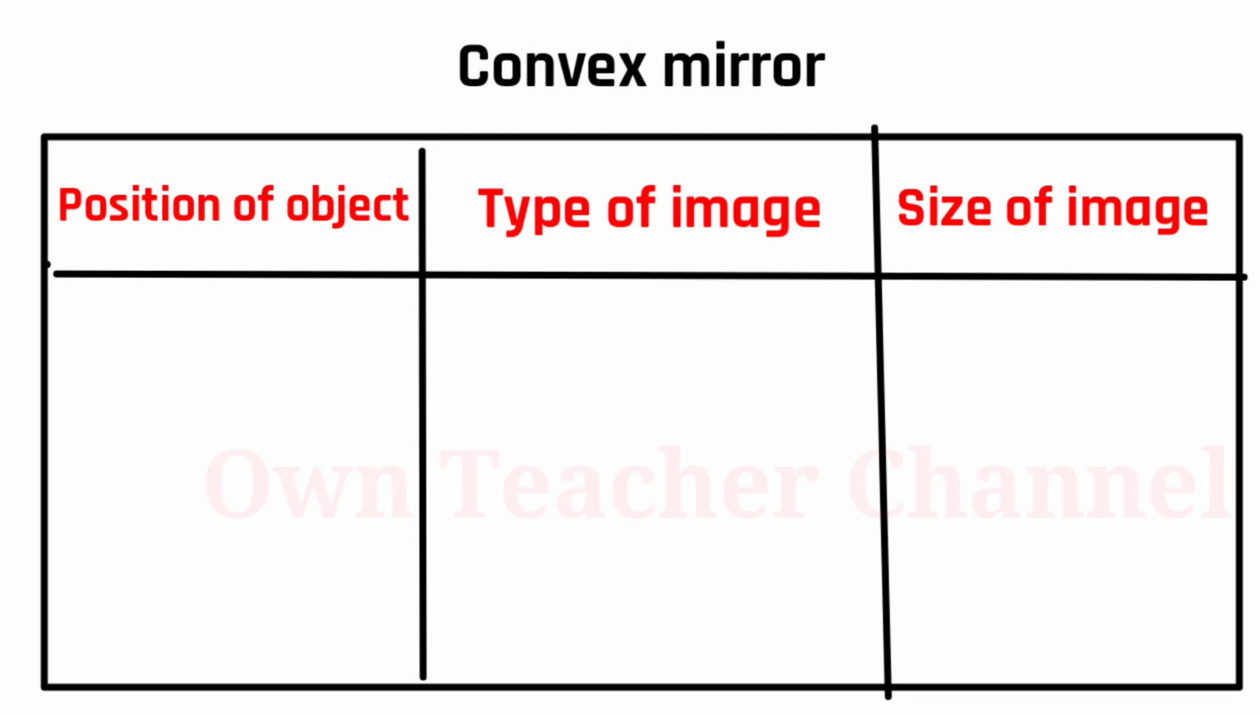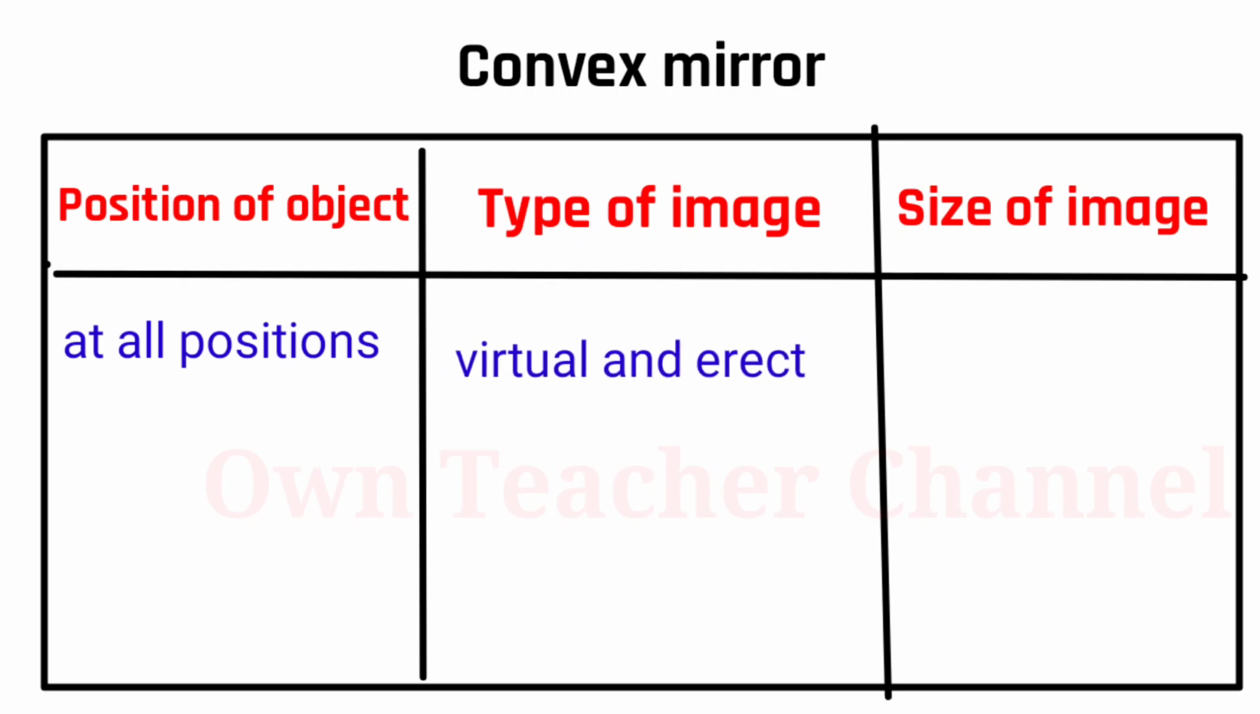In a convex mirror, if we keep the object at all positions, we will get an image that is virtual and erect, and the size of the image is diminished.